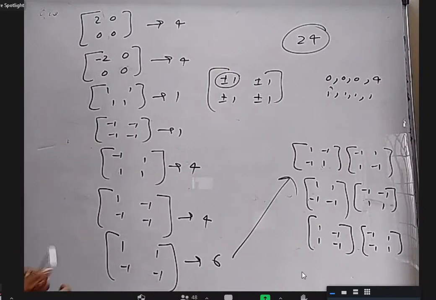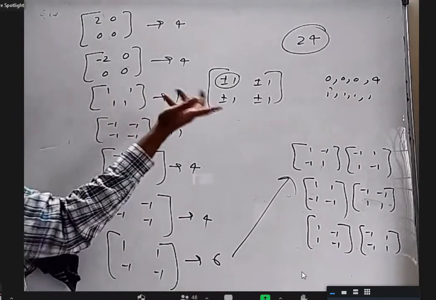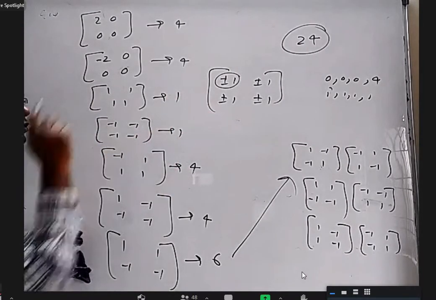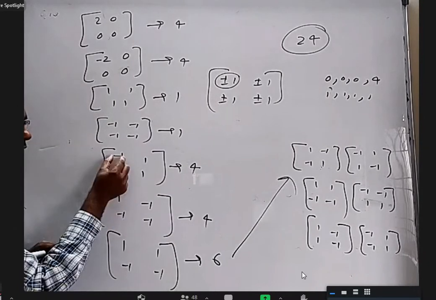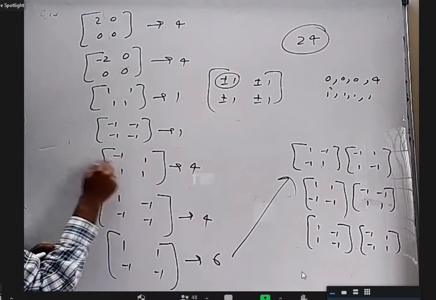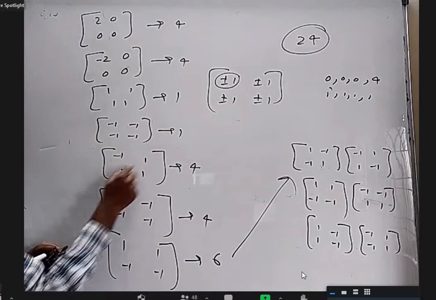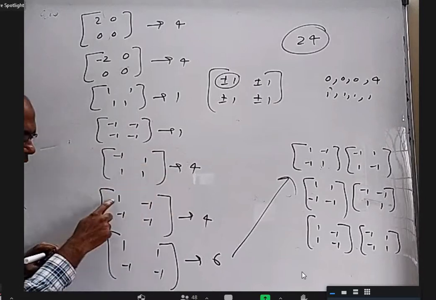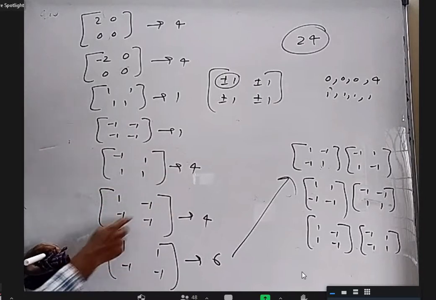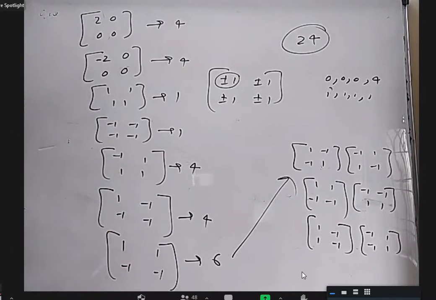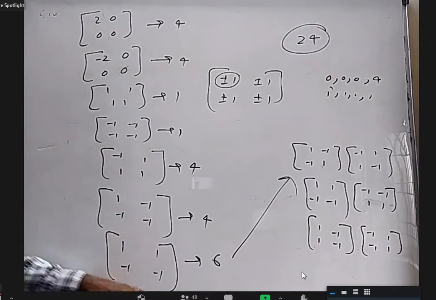Okay. The 4 ones, there is only one way, one matrix. The 4 minus ones, only one. But this minus 1 can come here, or here, or here, or here. That is this 4, the rotation. This one can come here or here or here. That is another 4. But this one is 6, because I can put this one here, this one here.